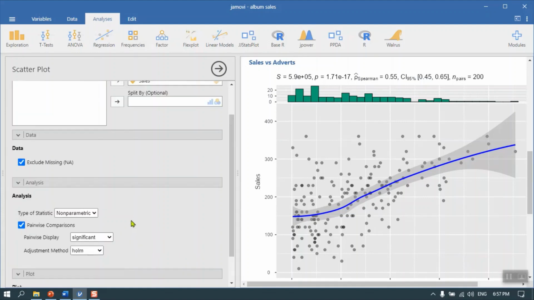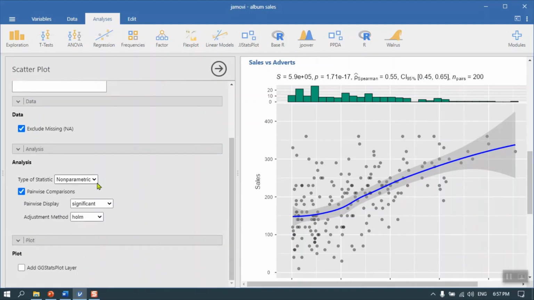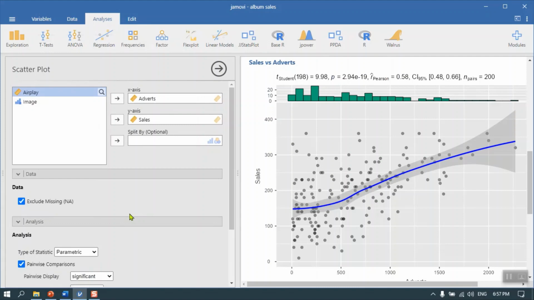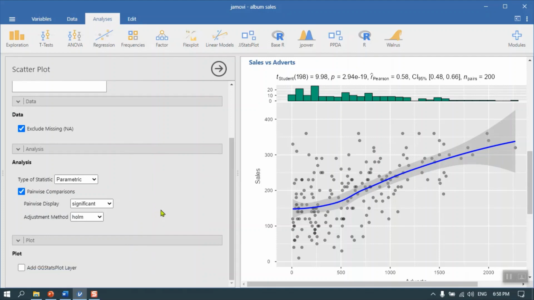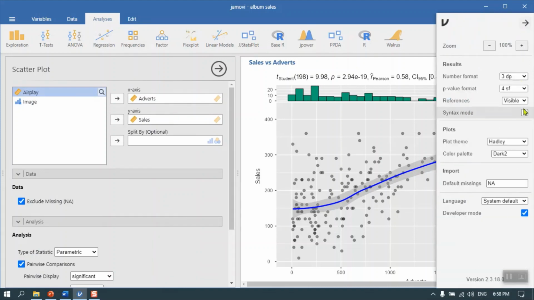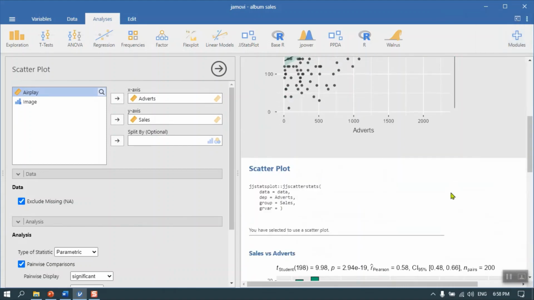Could we fit a straight line? That's the interesting question we can ask. So if we do the parametric there, let's see if we can do a straight line regression. Actually, I don't think it allows the straight line for the scatter plot itself. I think the default here is the loess, if we go and produce the syntax for ourselves, as you would have seen last time.